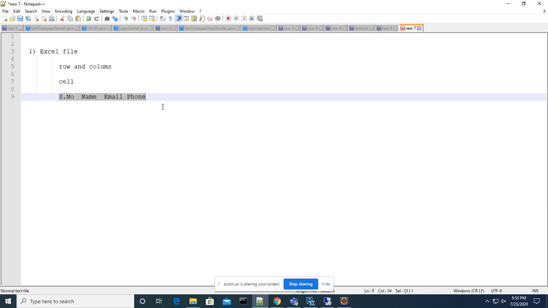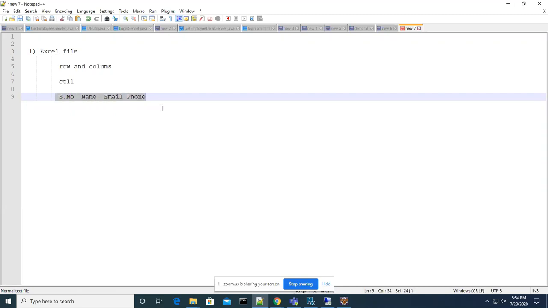The data is available in a database. I want to pull the data and put it into Excel. This has to be done programmatically, not manually. If you do it manually, you have to open Excel and type the serial number, name and so on by hand. But I have to do that programmatically. So these 4 columns of data I want to keep.